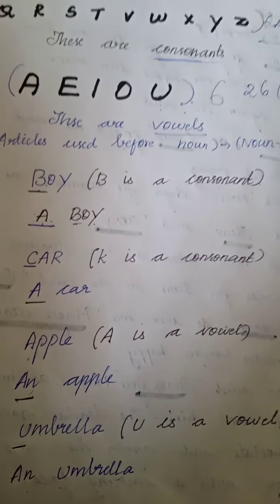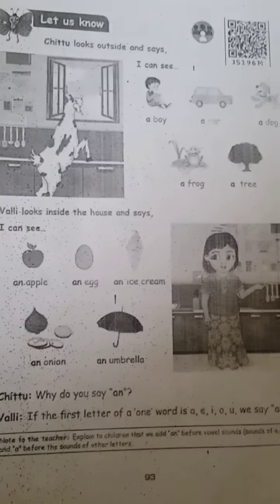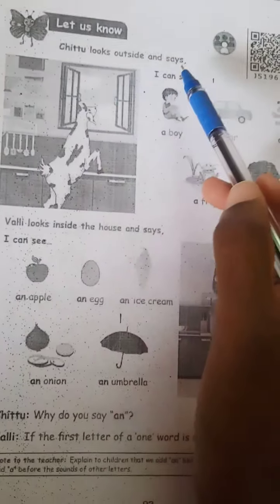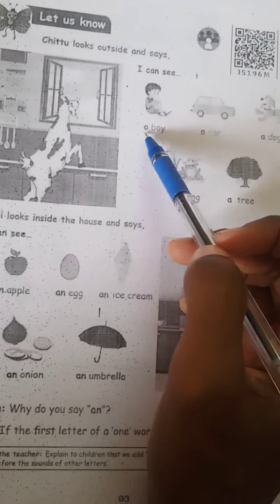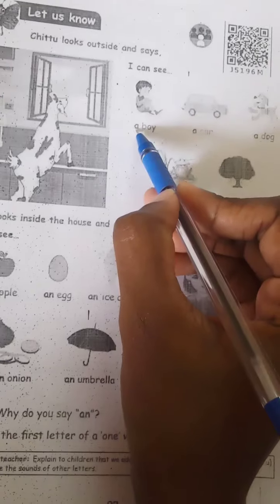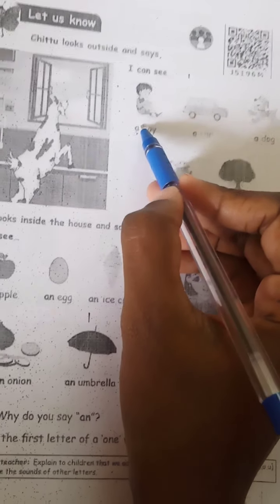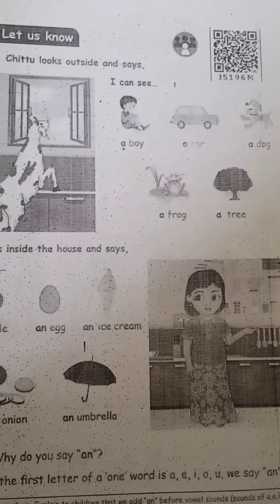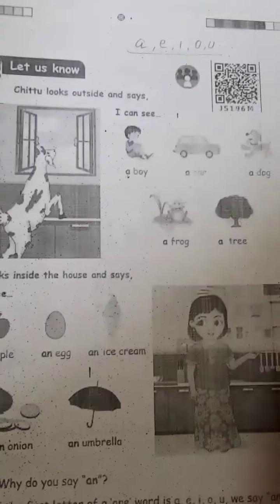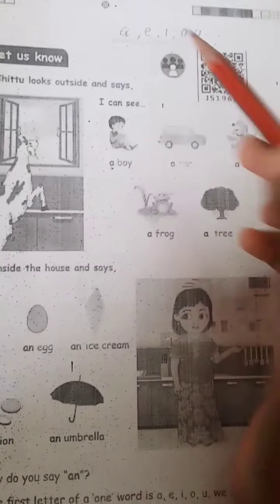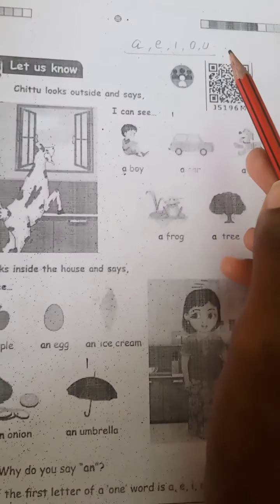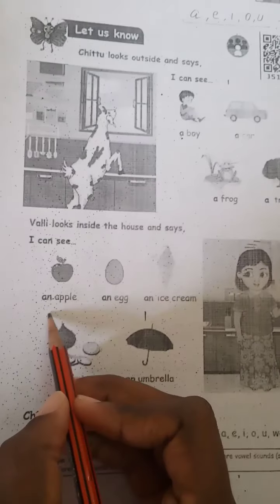Students, now take your study material. Okay. Chitu looks outside and says, I can see a boy. Why are you using a before B? Because B is a consonant. There are only 6 vowels, right? What are the vowels? A, E, I, O, U. Whenever you have the words A, E, I, O, U, you will use an. See here, an apple.